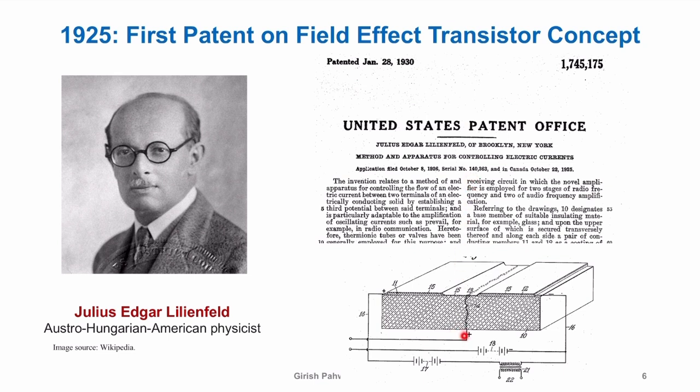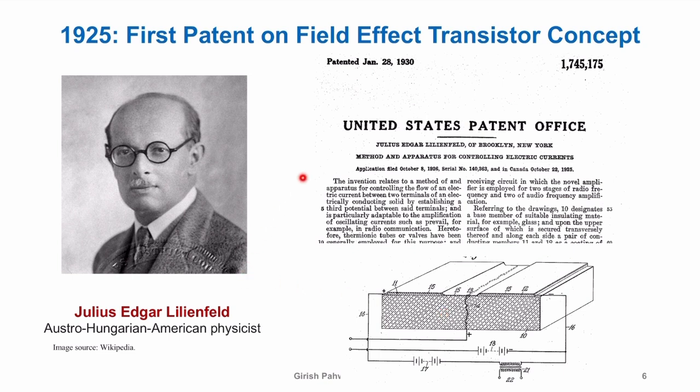He gave the concept, did not follow that up, and just left it there. He published this in a United States patent. You can see, what does it say? October 1925. So a very old US patent. You can even find that on Google.